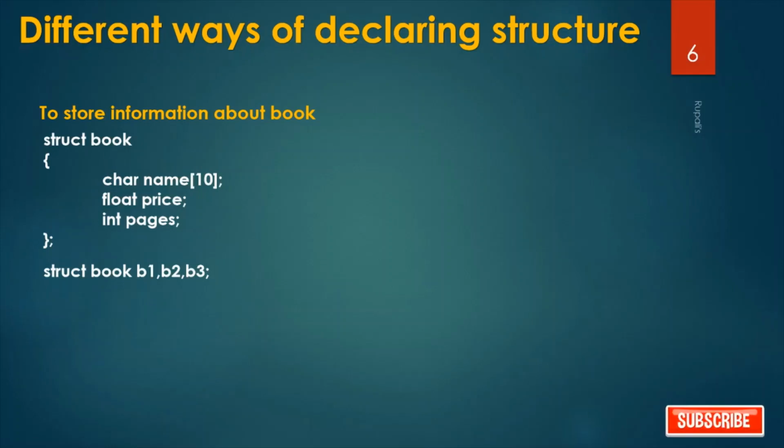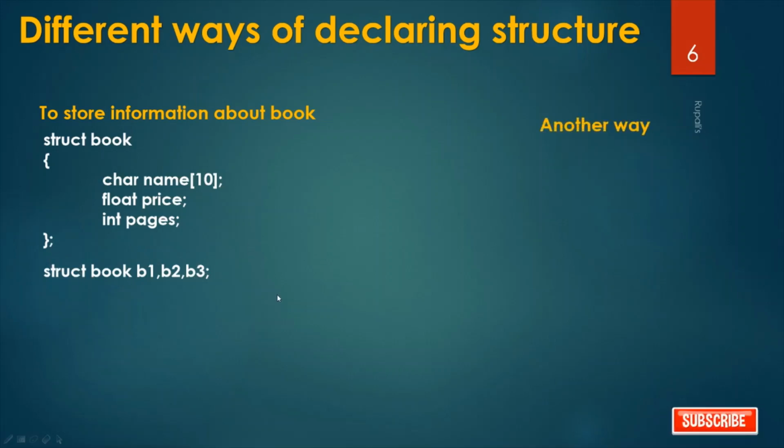Different ways of declaring structure. To store information of a book, you have to write the struct keyword, then the structure name book, then the member variables. It is a string, a character array of size 10. Then price is a float variable and pages is an integer variable. Now these are the member variables. Now I want to declare three variables b1, b2, b3 of type book. Then you have to write struct book b1, b2, b3. Since they are of structure type, you have to write the struct keyword, and don't forget to give a semicolon here.